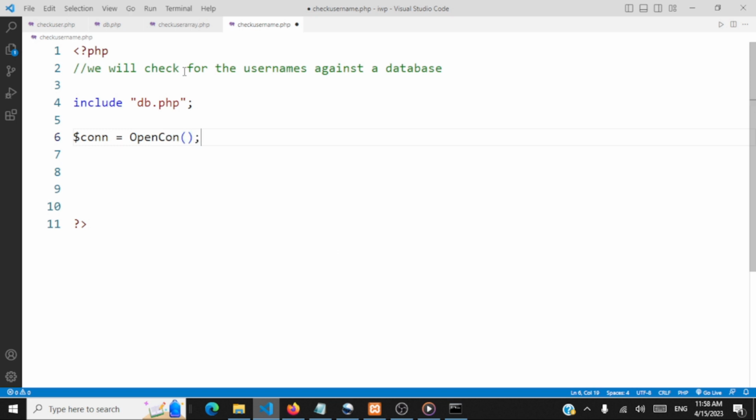So this returns an object of type MySQLi, and we'll also get the username entered by the user, and this is coming as part of the request. So it will be in the super global variable POST, and the name is username. And what next? We are going to perform this SQL query on the database.